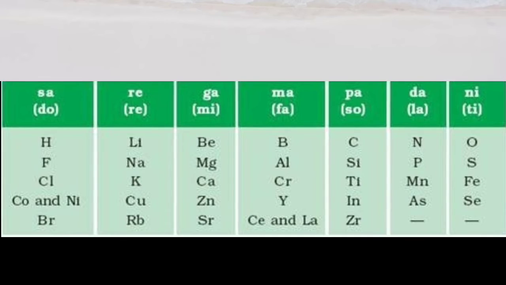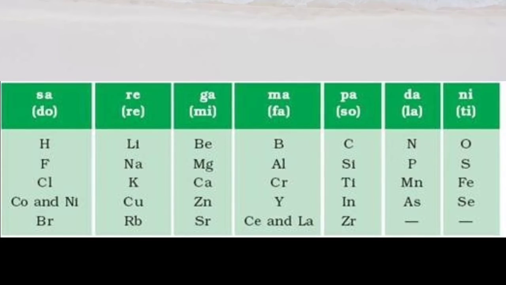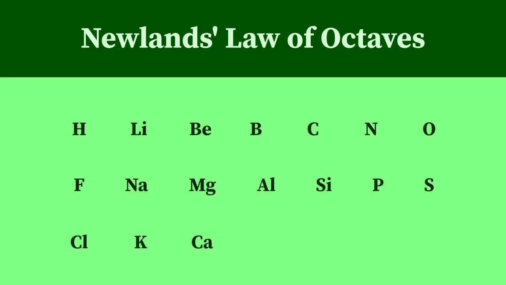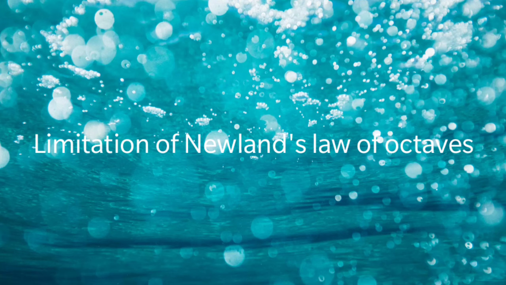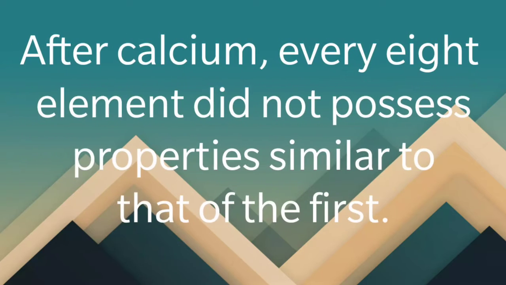Now Newland's law of octaves for the classification of elements also had limitations. Why? Because it is applicable only up to calcium, hydrogen to calcium. Now let us study the limitations of Newland's law of octaves. It is applicable up to calcium only. After calcium, every 8th element did not possess properties similar to the first element.